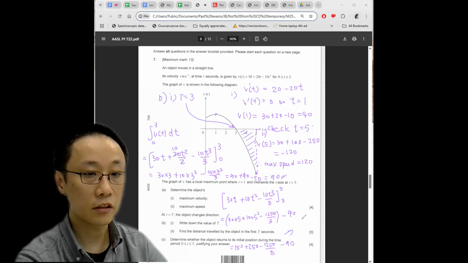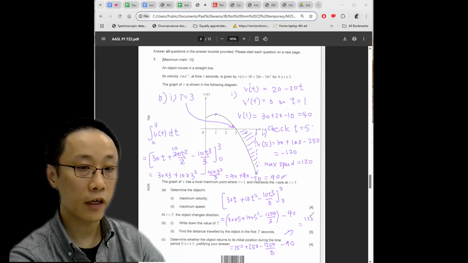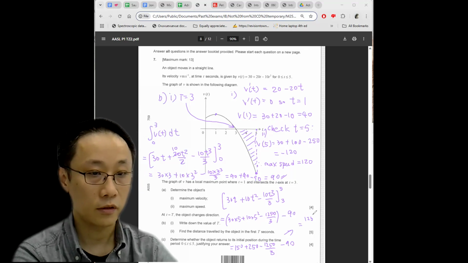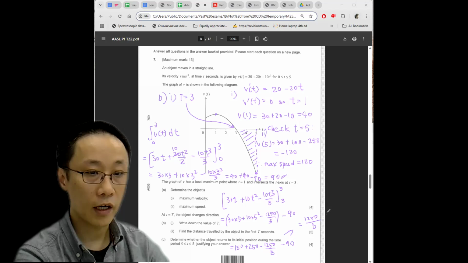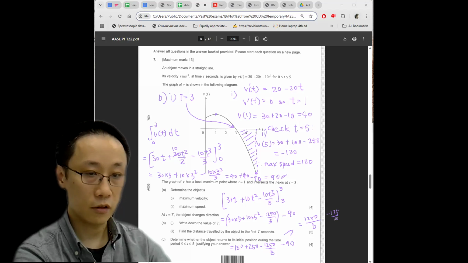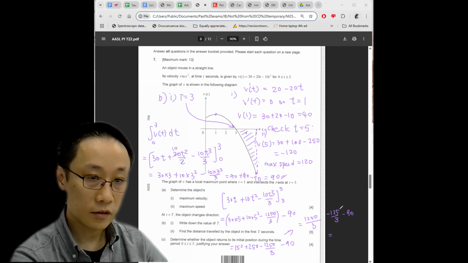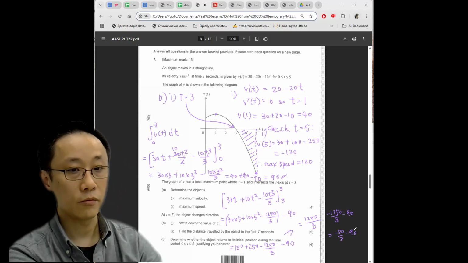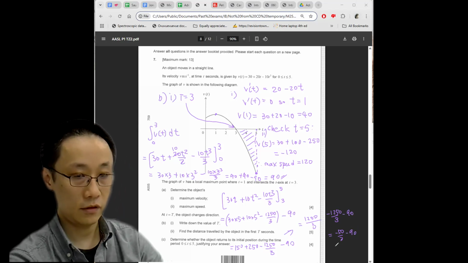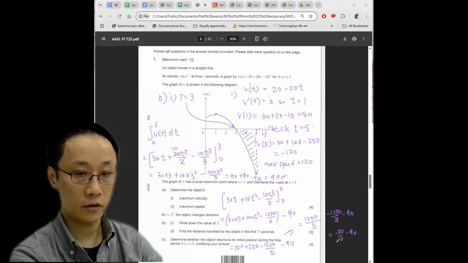And I can just have a common denominator. 150 plus 250 is 400. So this is 1200 divided by 3 minus 1250 over 3 minus 90. So this is minus 50 over 3 minus 90, which is clearly more negative than 90. So you went forward 90, but you went back more than 90. Therefore, you would have gone past the initial position.